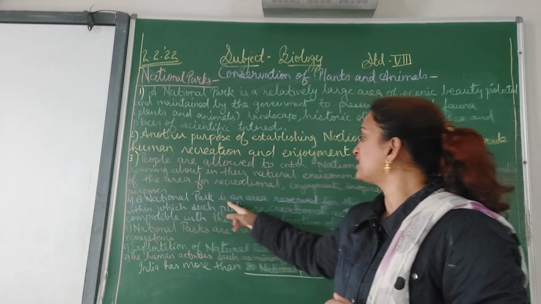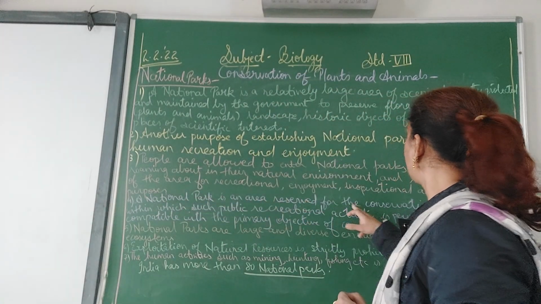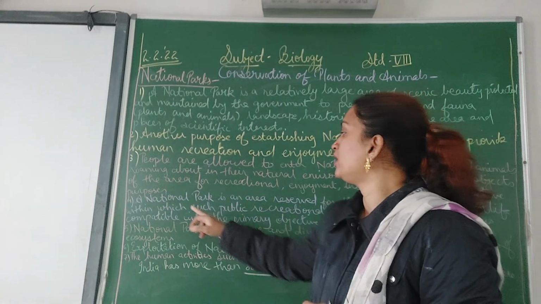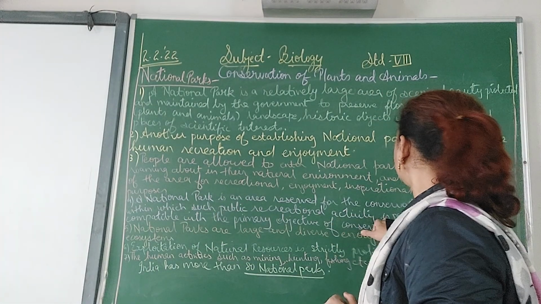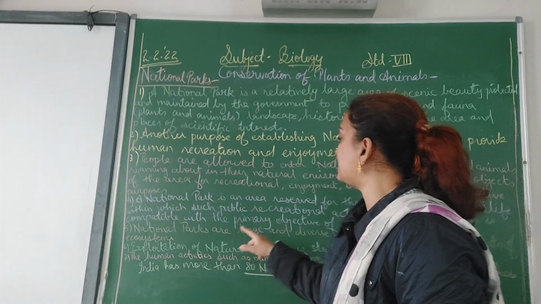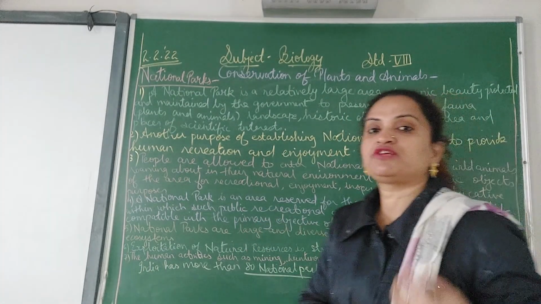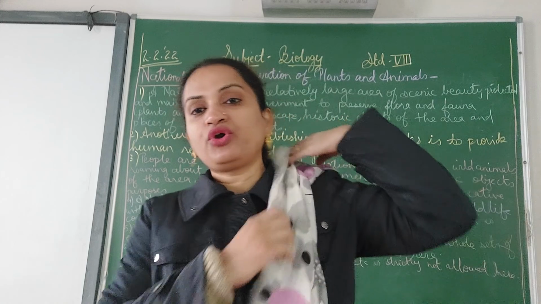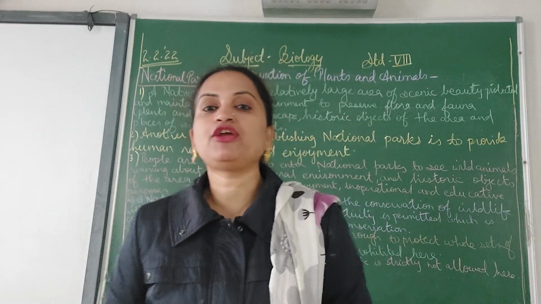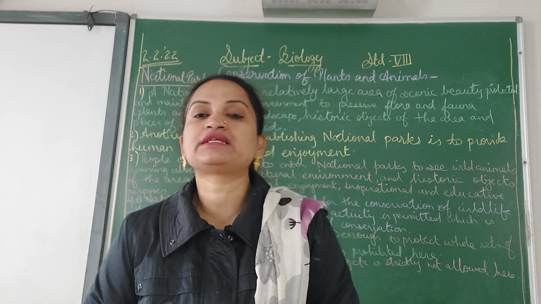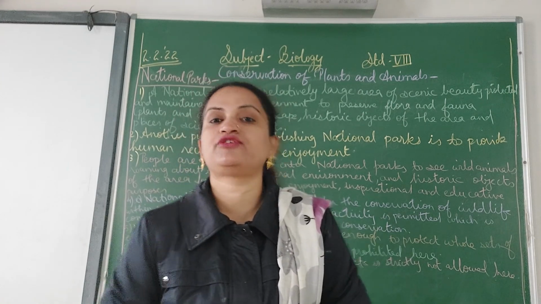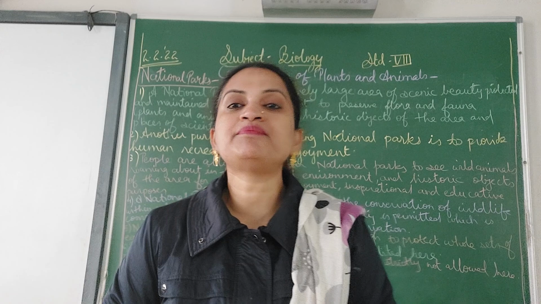A national park is an area reserved for the conservation of wildlife within which such public recreation activity is permitted which is compatible with the primary objective of conservation. When students, children or old people go there for recreation and relaxation, that doesn't harm.